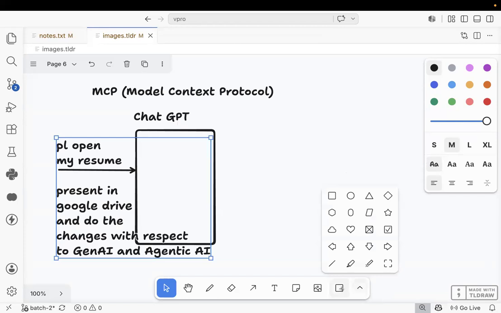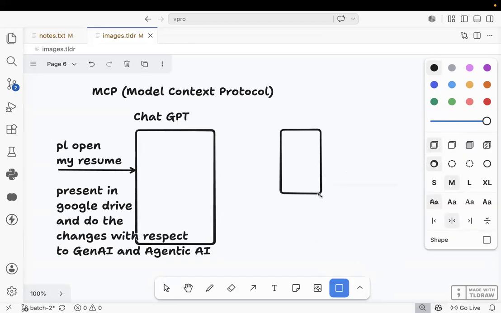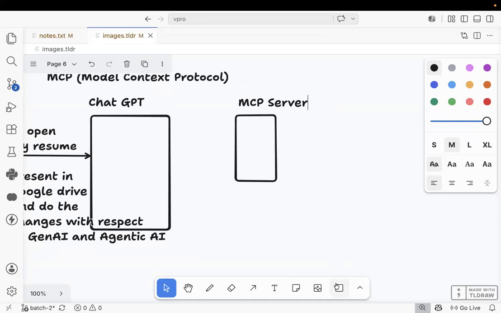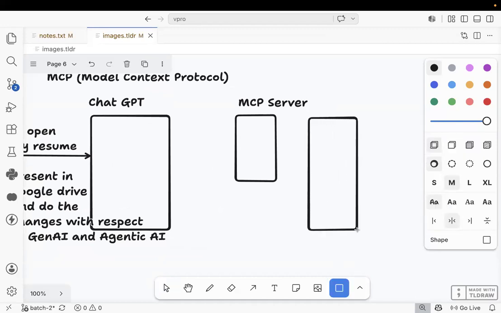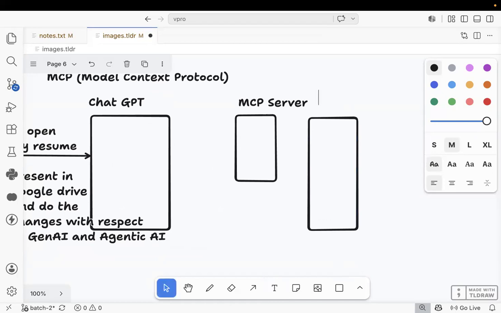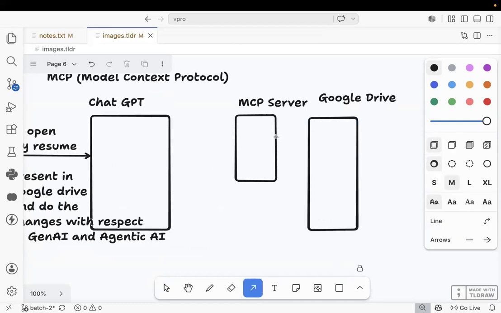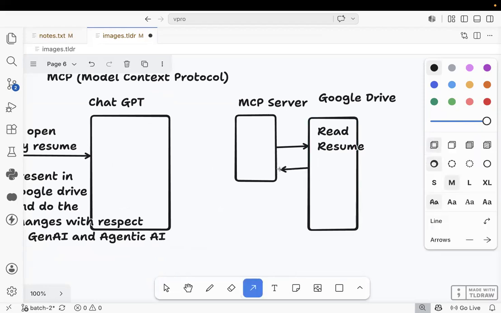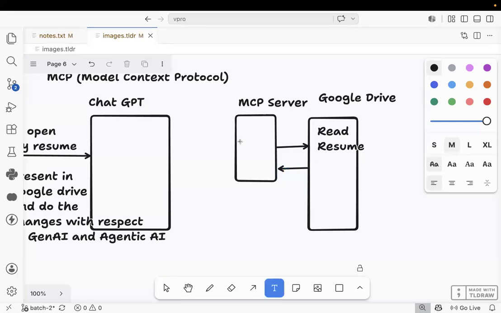We need to create one server here. The server we can call the MCP server. What is the role of this MCP server? This MCP server will connect to Google Drive. It will read what? The resume. After reading the resume, it will give a response to the MCP server. Got it or not? The MCP server contains the tools.